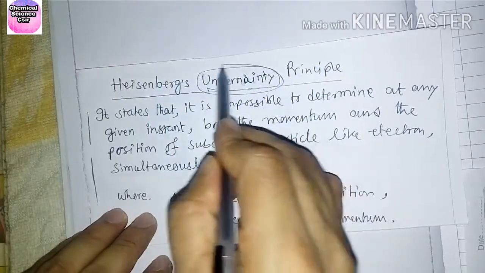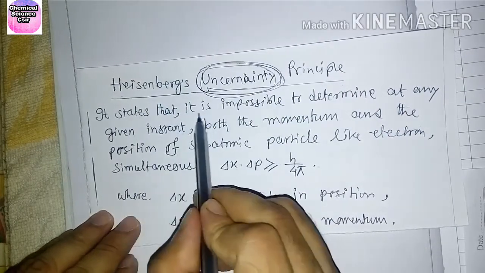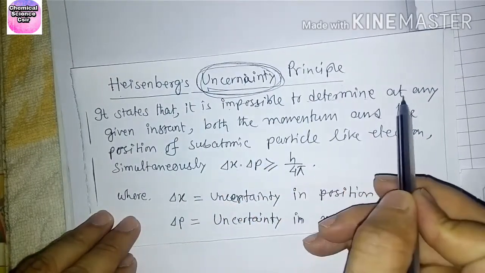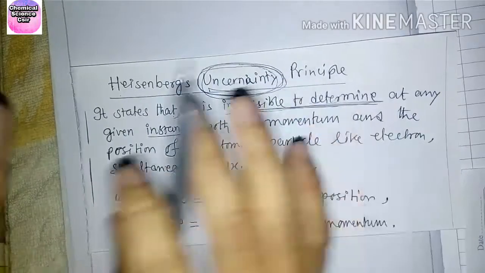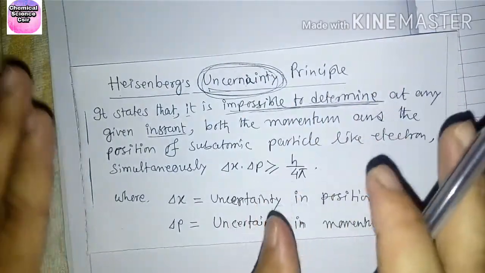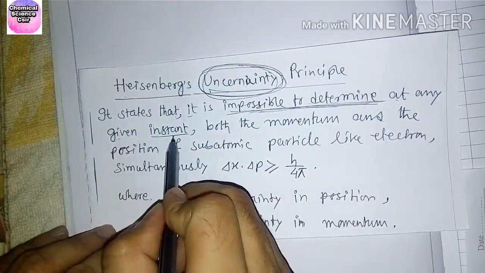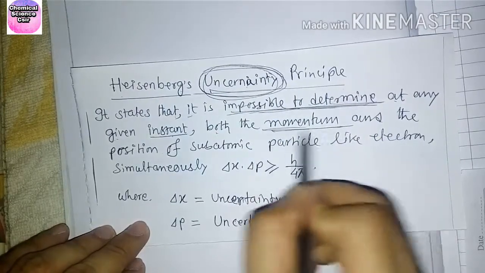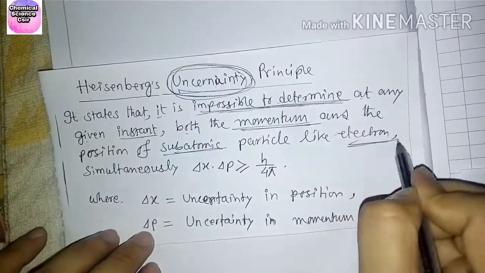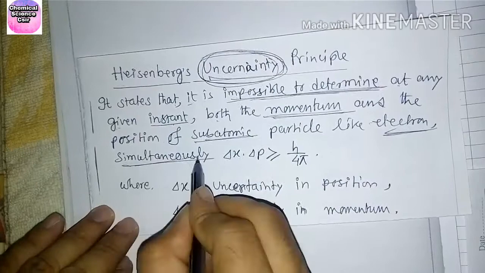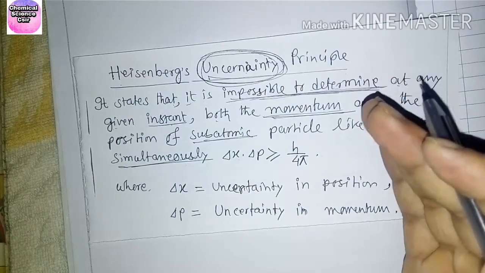It states that it is impossible to determine at any given instant both the momentum and the position of a subatomic particle like an electron simultaneously. So you cannot determine both the position and momentum simultaneously.